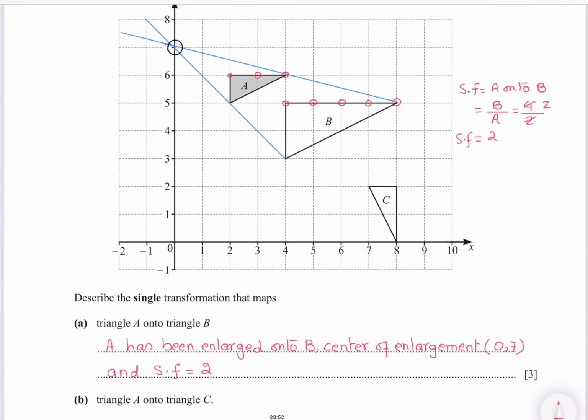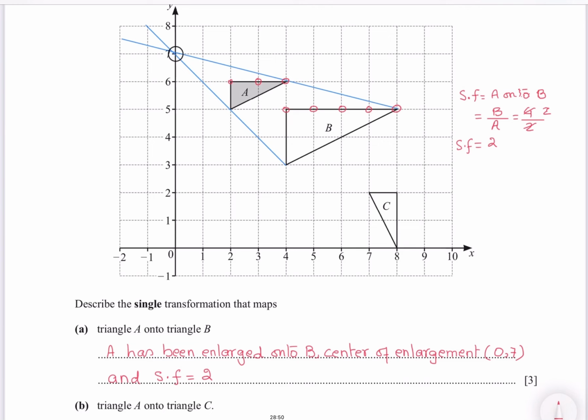Now triangle A onto triangle C. So this looks like rotation. So if you rotate triangle A 90 degrees clockwise and bring it onto C, it will fit on C. So we have to find now the center of rotation and angle of rotation. And the angle is already 90 degrees.